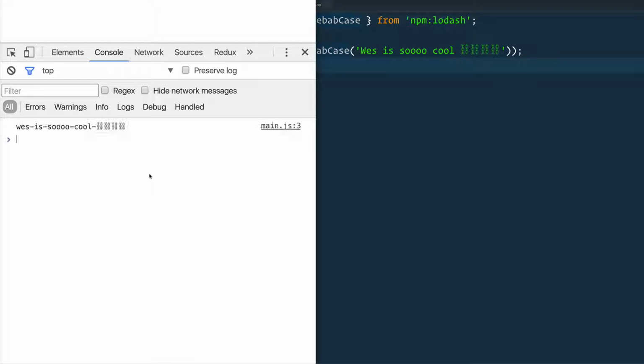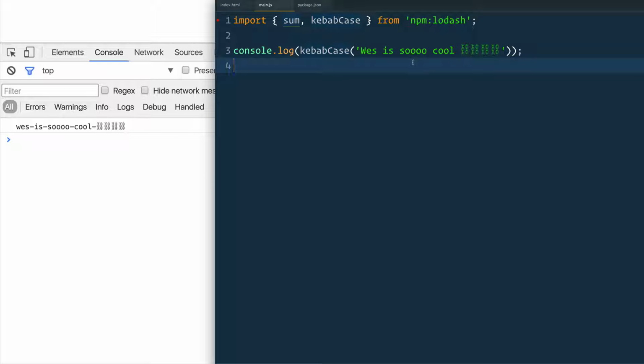It takes a second now, so it's not immediately showing up, but after a second or two, Wes is so cool is running, right? I didn't npm install anything. I'm just able to go ahead and import things.